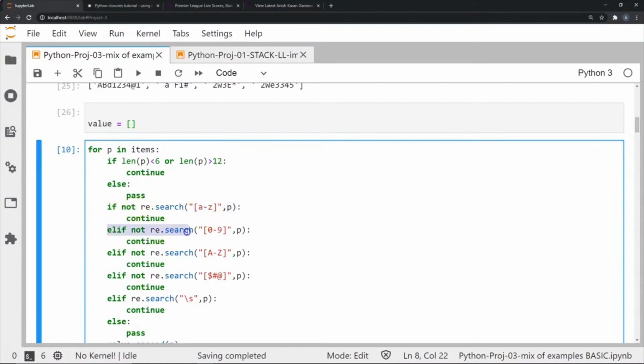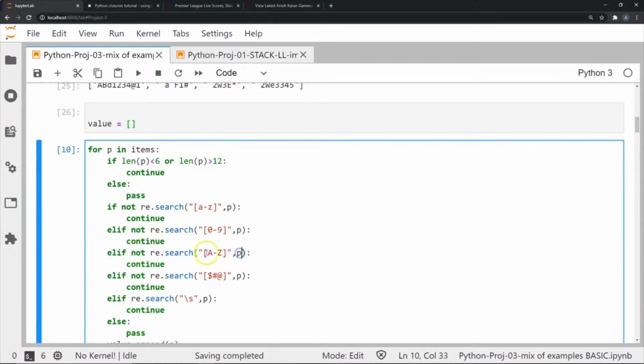So now we move to elif not. Again we're using an if not statement, which is basically checking for a negative case. Anytime one of these cases has been met, it means our password is invalid because these conditions are not being met. So we're trying to eliminate all of these conditions so that we get a valid password. Again, we move on to the next statement, which does the search for numbers. If we find a password without any numbers, we continue and don't check this password any more because we already know it's an illegal password.